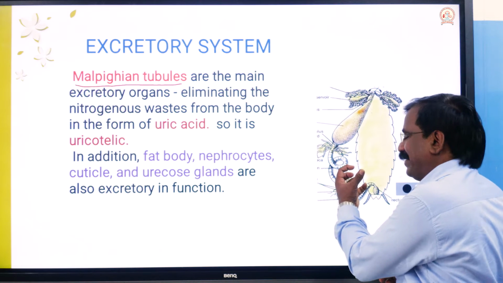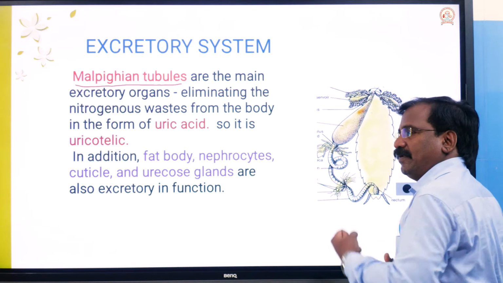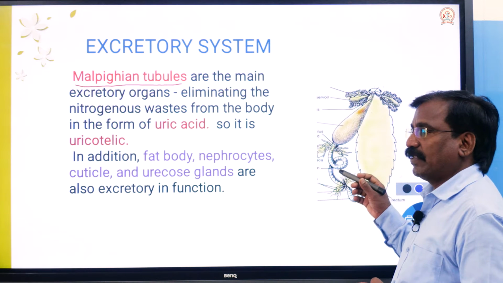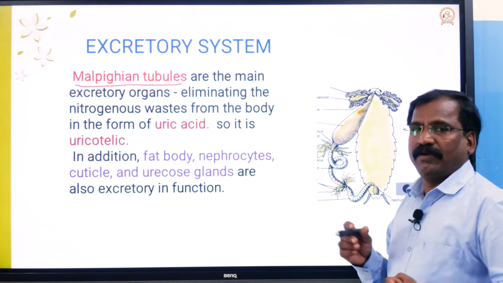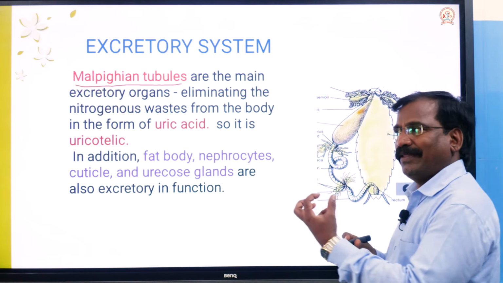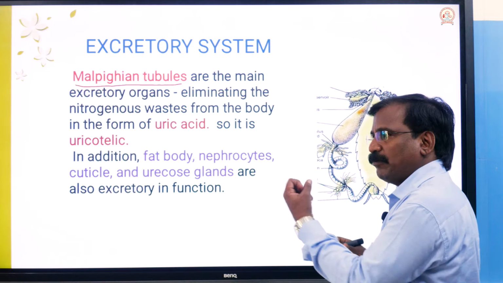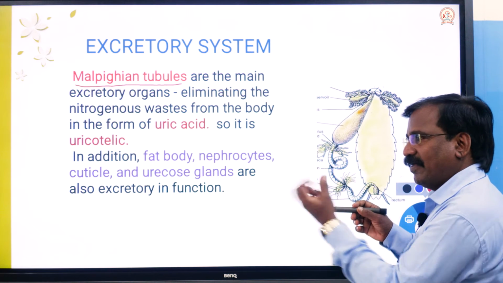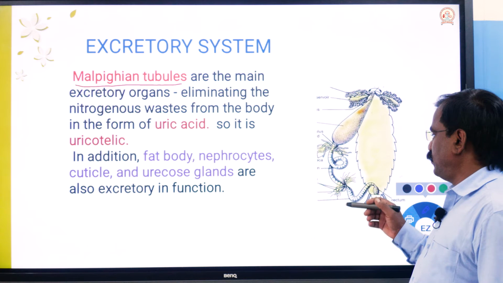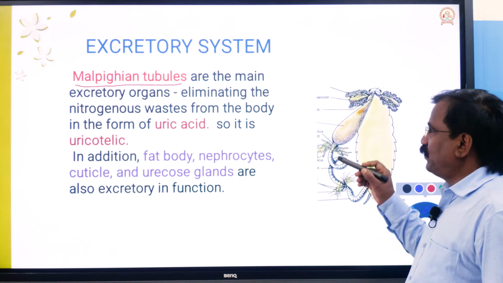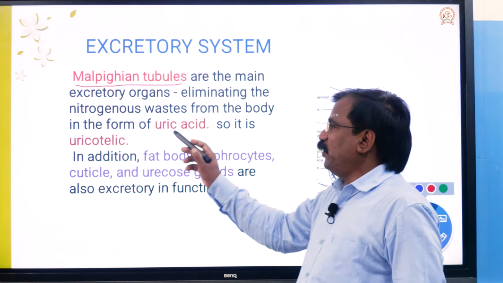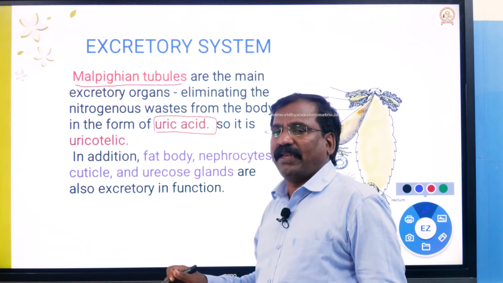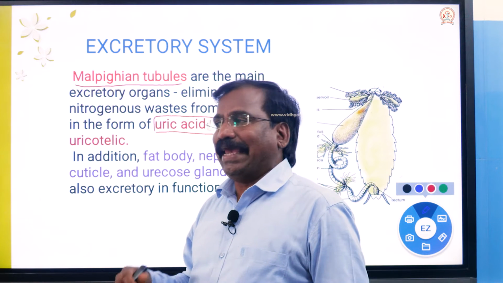They separate the metabolic waste from the body fluid, that is, from the hemolymph, absorb the waste, and send it out in the form of uric acid.